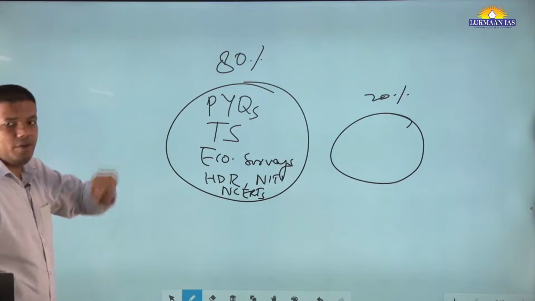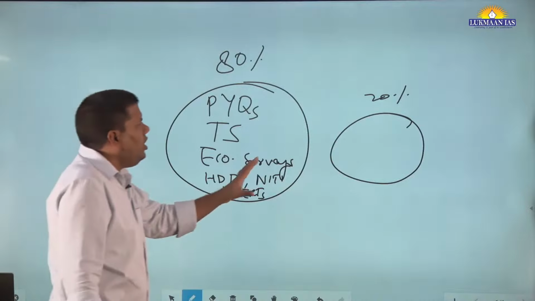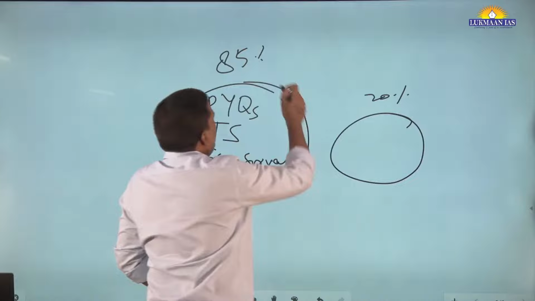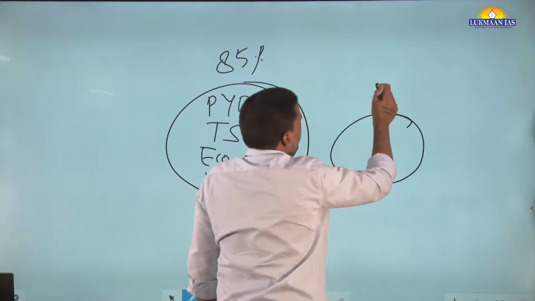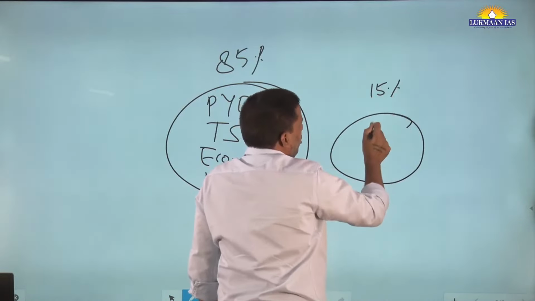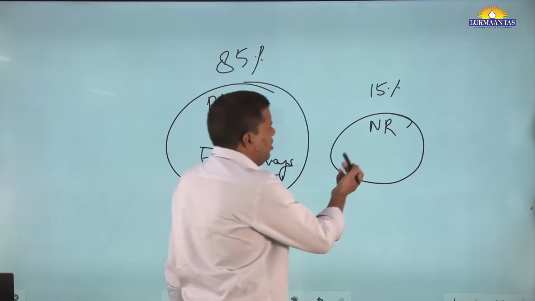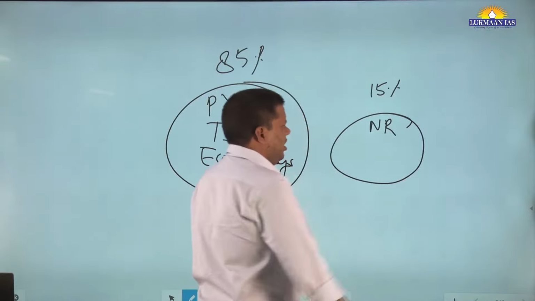Your NCERT is always there, economic development and macroeconomics. 80% of your time has to go into this, okay? Only, I will say, I will keep it at 85%. Only 15% of time should go into newspaper reading, or maybe reading articles here and there.